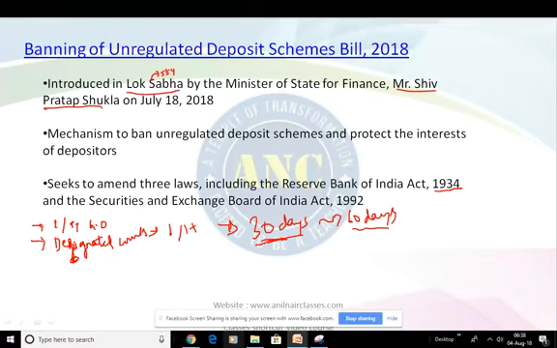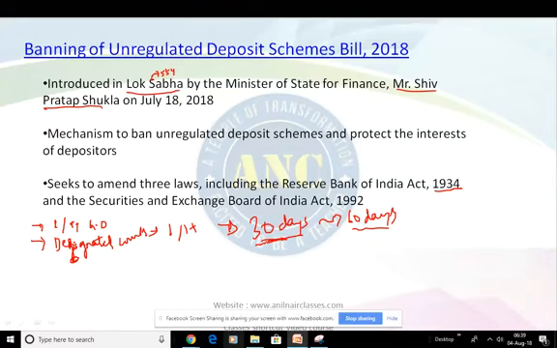The designated court will have the power to make the provisional attachment absolute, vary or cancel the provisional attachment, finalize the list of depositors and the respective dues, direct the competent authority to sell the property and equitably distribute the money realized among the depositors. The court will seek to complete the process within 180 days of being approached by the competent authority.